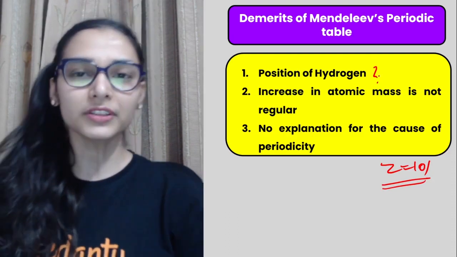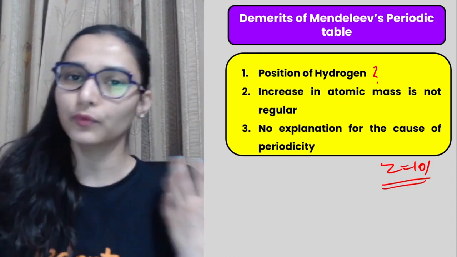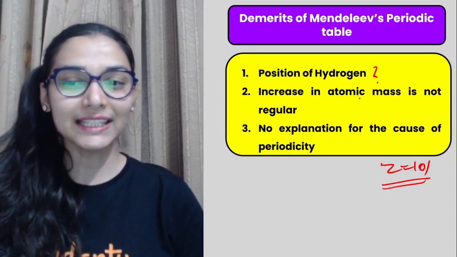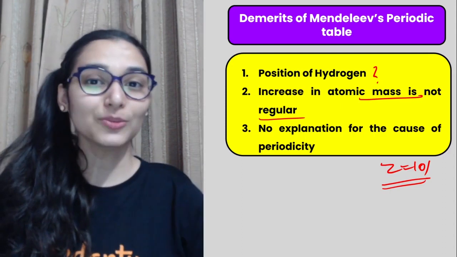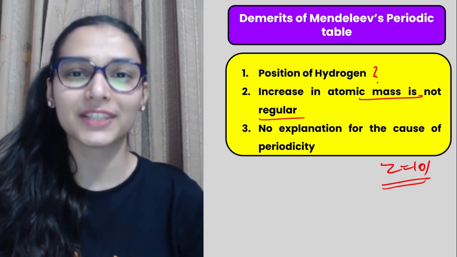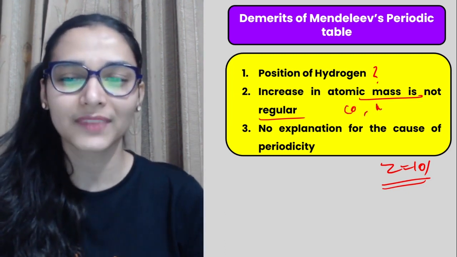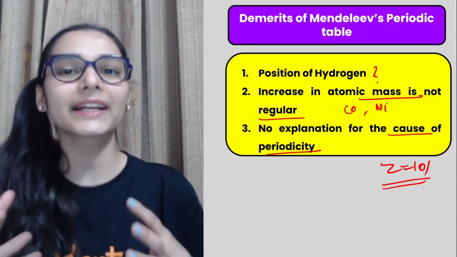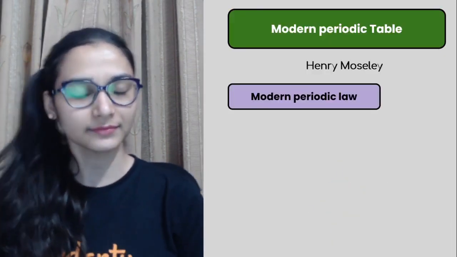Position of hydrogen was a question mark for him because hydrogen being a non-metal resembling the metals, he was very confused. अरे अब मैं क्या करूँ? So I cannot keep it anywhere. Increase in atomic mass is not regular. Yes, because at places, if you paid enough attention, the order of atomic masses is disturbed. Right? You have seen again cobalt and nickel के साथ always there is a problem. The same thing happened here. No explanation for the cause of periodicity. No solid explanation was given by him that why this repetition in properties is happening.